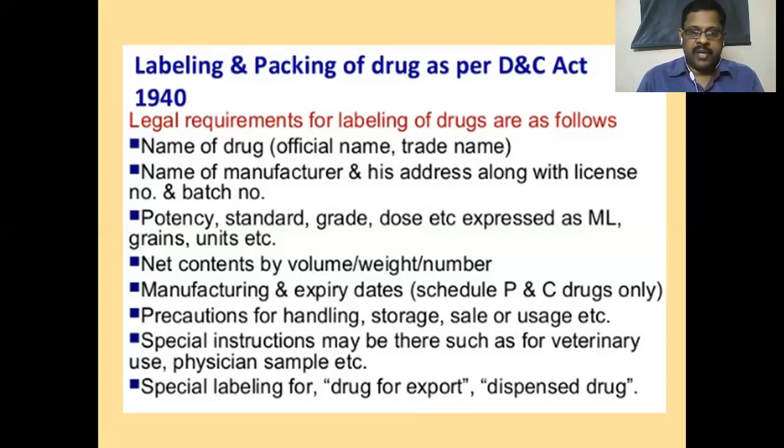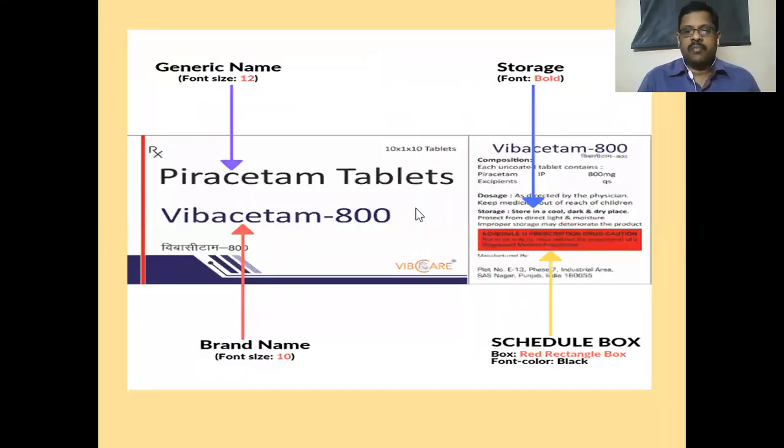Special instructions may be there, such as for veterinary use or physician sample only; that information should be written. Special labeling for drugs for external use, drugs for export, dispensed drugs, for rectal use only, and like that. Many instructions will be written. This is one sample label taken for understanding.